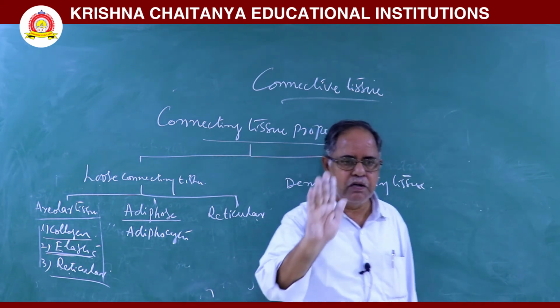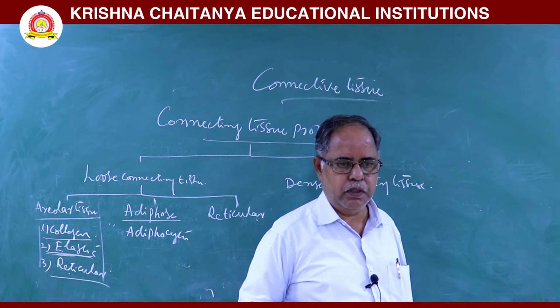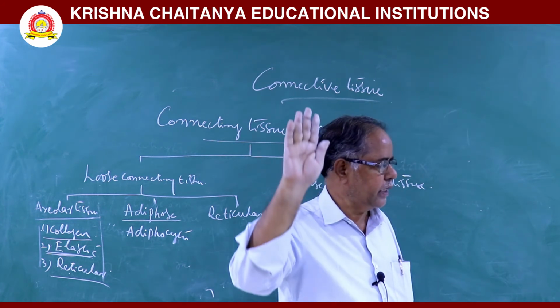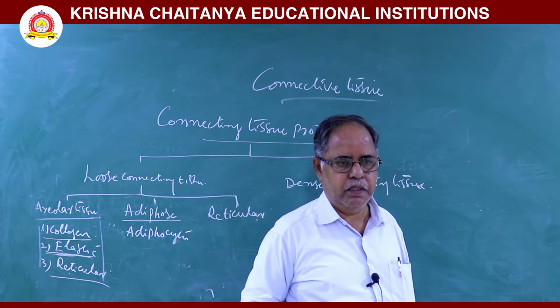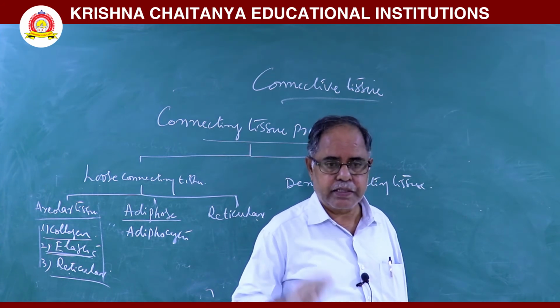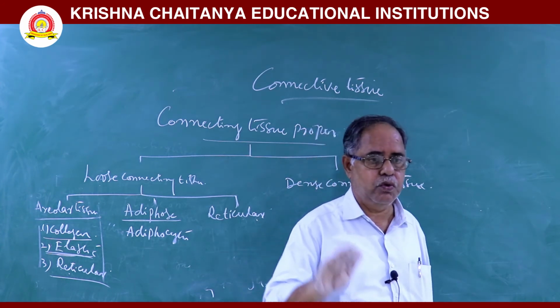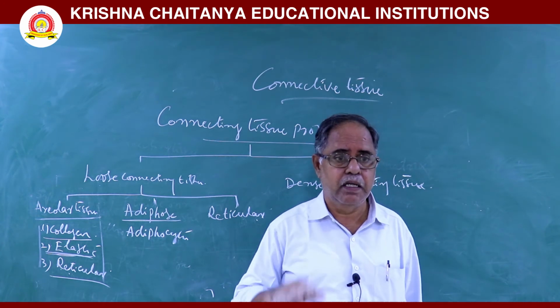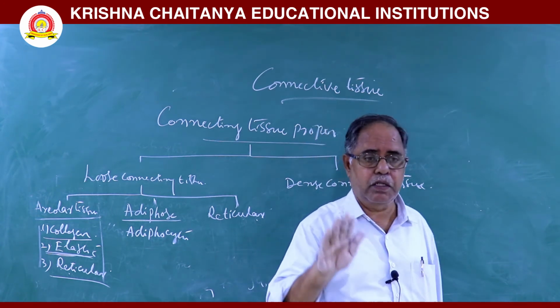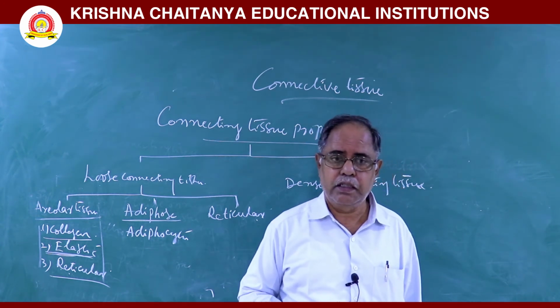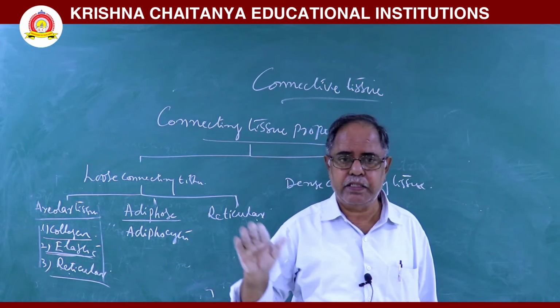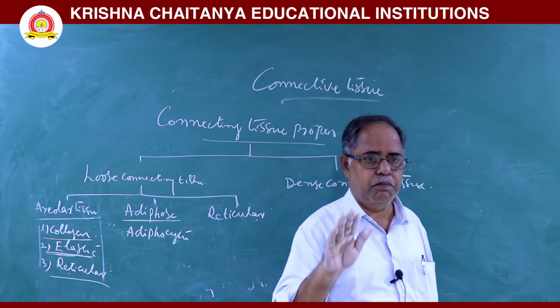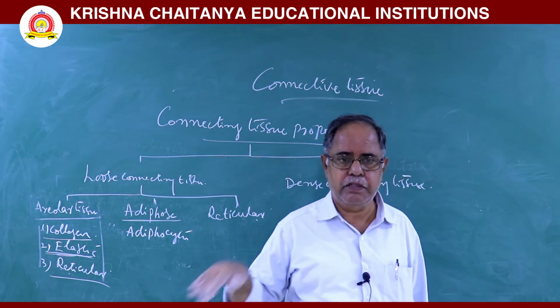Adipose tissue is a fat storing tissue. In adipose tissue, so many adipocytes are there. The adipose tissue beneath the skin forms a thermal insulator. In aquatic mammals like whale and sea cow, the blubber beneath the skin is formed by this adipose tissue.